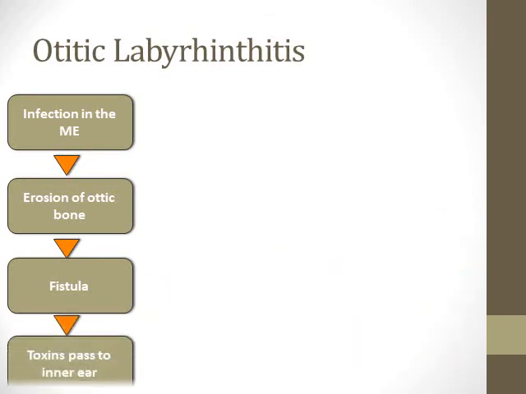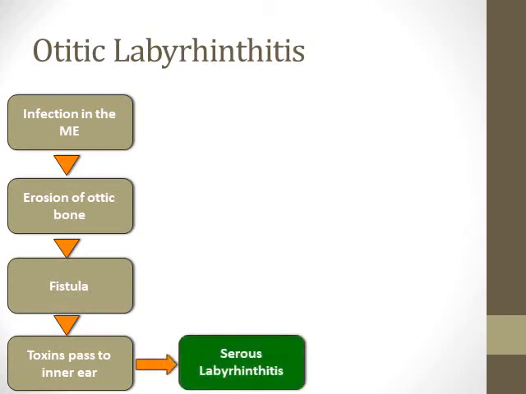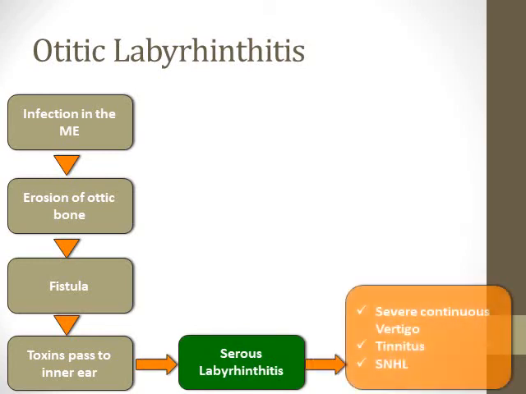If you leave the patient without treatment, toxins of the bacteria will pass at first through this fistula into the perilymph, causing sterile inflammation inside the inner ear, or what we call serous labyrinthitis. Here, usually the condition will start to get worse. The patient will have continuous vertigo, tinnitus, sensorineural hearing loss due to affection of the cochlea. As we know, the inner ear function is hearing and balance.